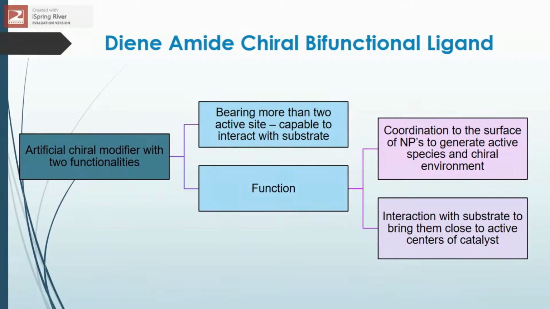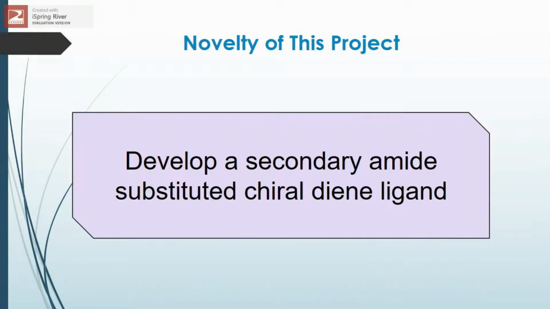Furthermore, it also functions to generate active species and a chiral environment by coordination to the surface of the chiral nanoparticle. Besides, it is also able to interact with the substrate to bring it close to the active centers. By bringing them closer to the active centers of the catalyst, it will facilitate the reaction in an intramolecular fashion. The novelty of this project is the development of a secondary amide substituted chiral diene ligand. This ligand will work together with the nanoparticle catalysts to facilitate the reaction.